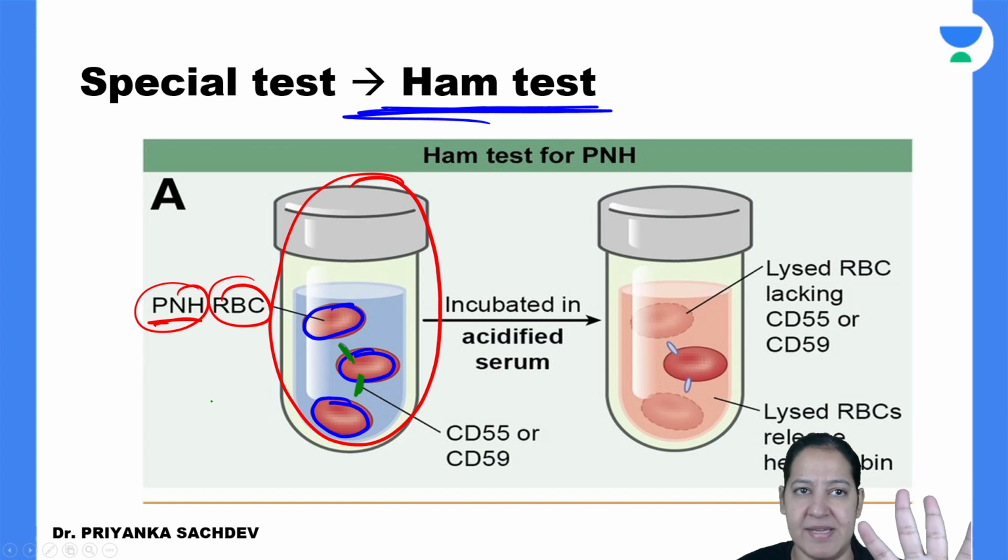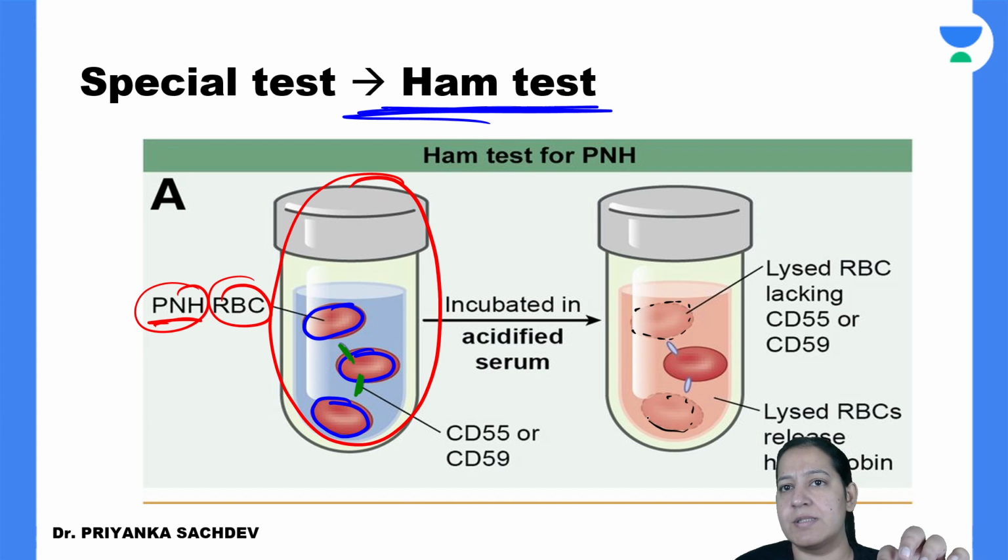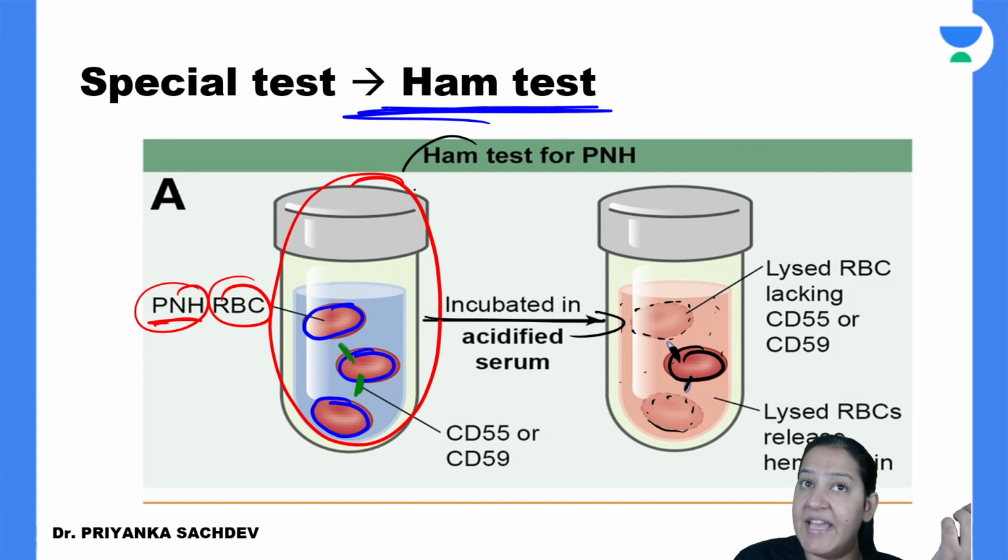Some may be present, some may be absent. The RBCs in which guards are absent undergo hemolysis. And the RBC which has guards present on it doesn't undergo hemolysis. Because of lysis of the RBCs, the serum becomes pink or red in color. Compare the color. That is the Ham test.